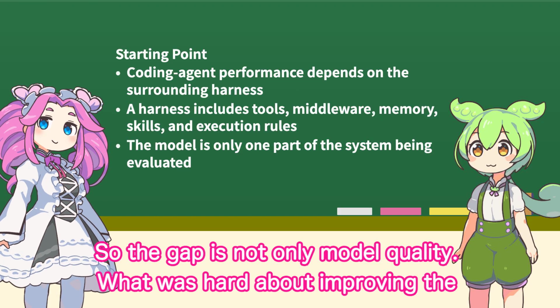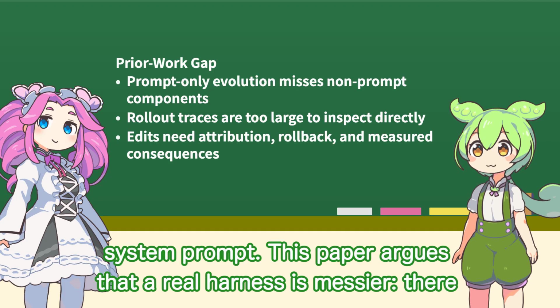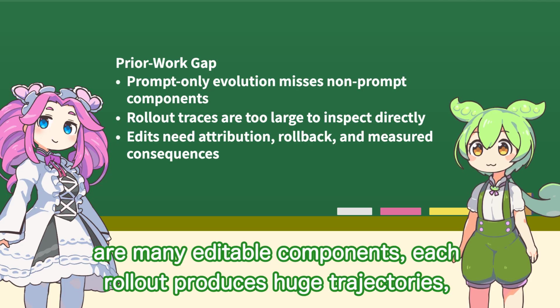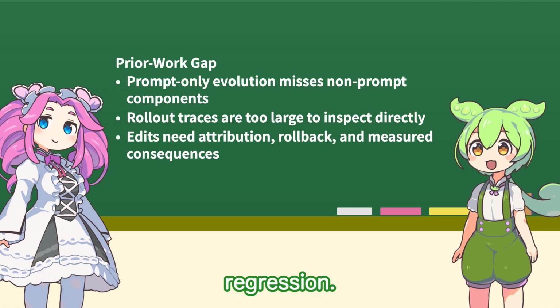What was hard about improving the harness itself? Earlier optimization methods usually changed one surface, often the system prompt. This paper argues that a real harness is messier. There are many editable components. Each rollout produces huge trajectories. And after an edit, it is hard to tell which file actually caused a fix or a regression.